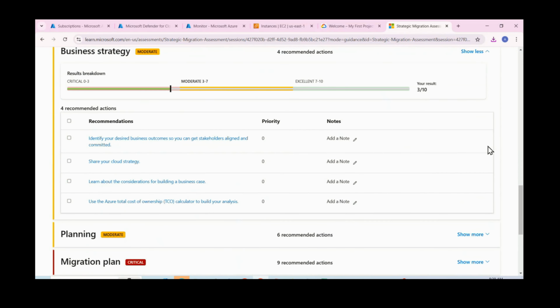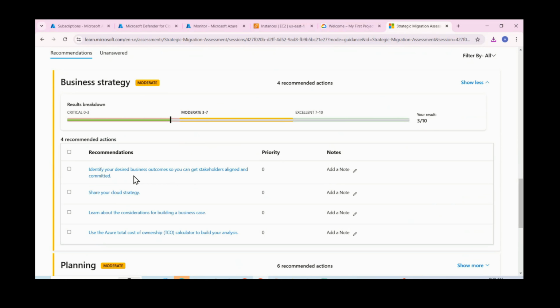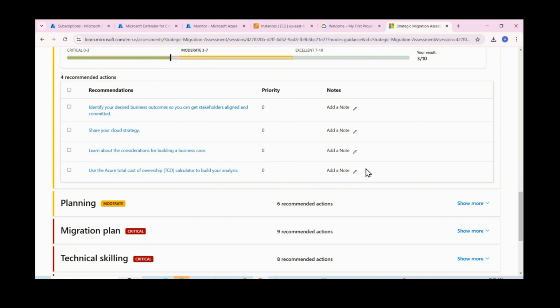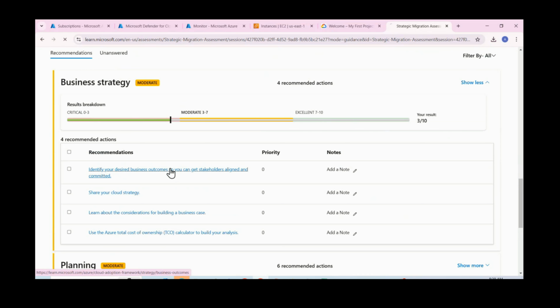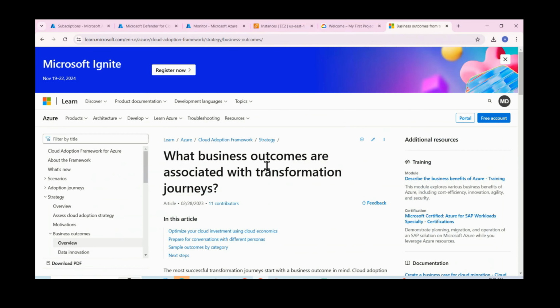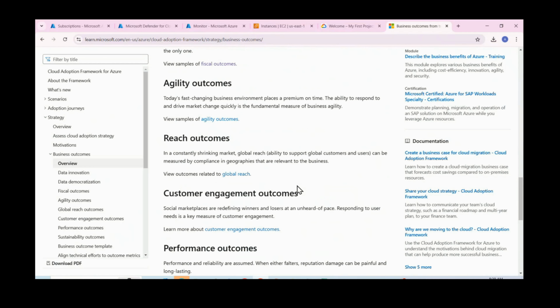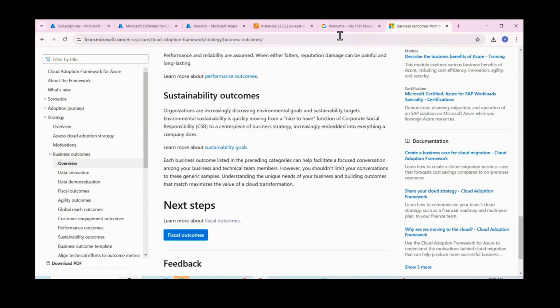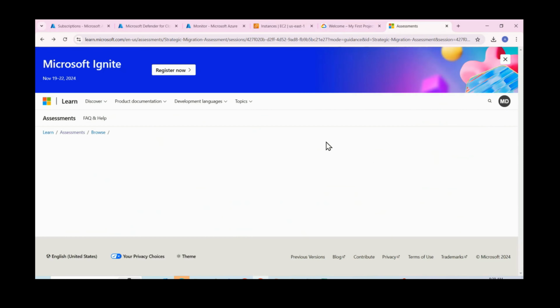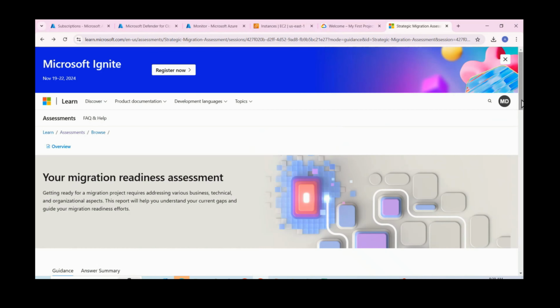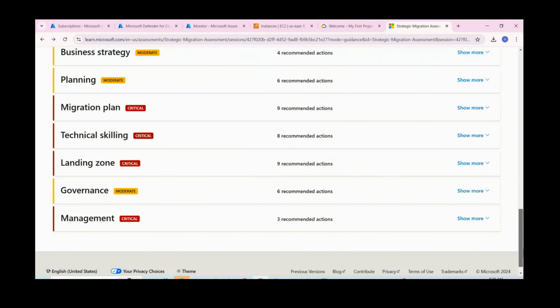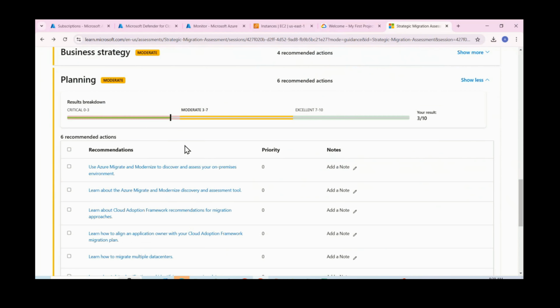Under business strategy, identify your desired outcomes so you can get aligned. If you click this option, they will give you some suggestions. These things you can forward to your business team. They will take care of all these things. If they need any help, we can work with them. Same way, other steps also. Even migration planning, the planning stage,